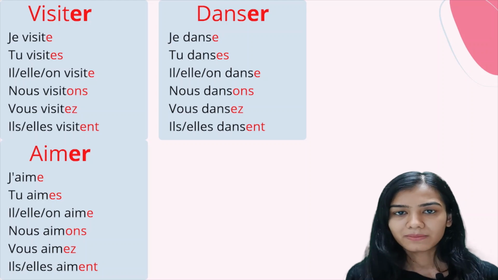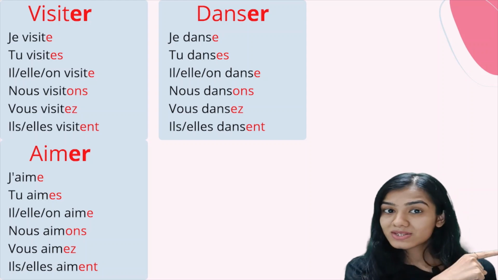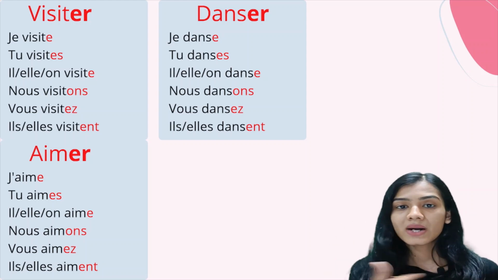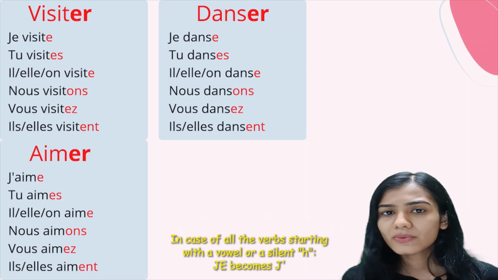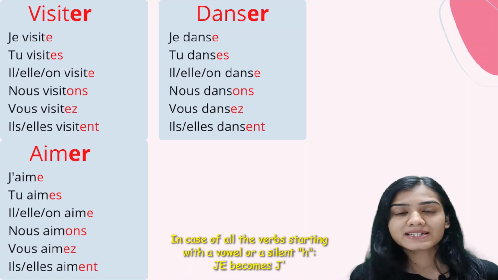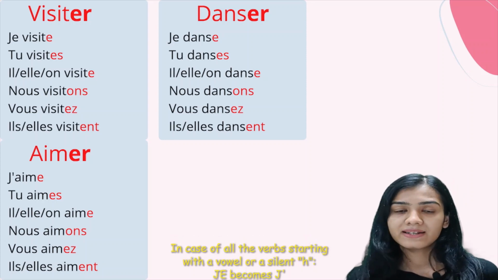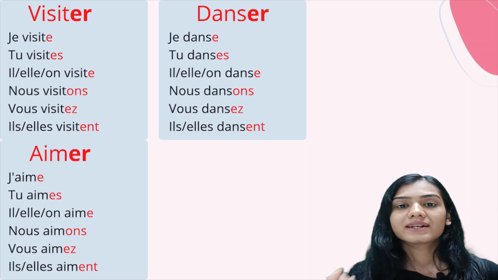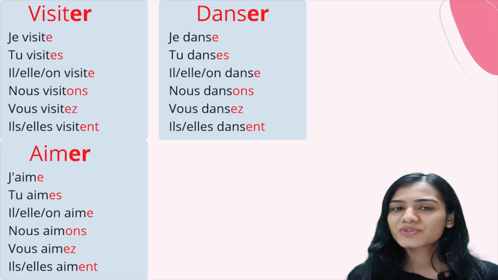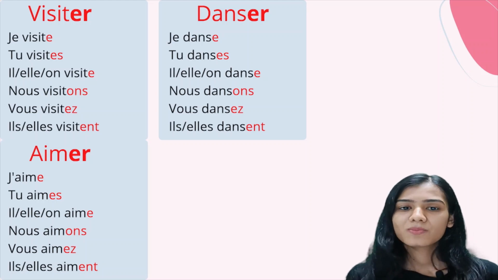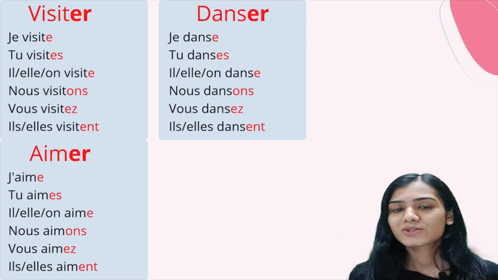Now, what does this mean? It is I am visiting, you are visiting, he is visiting, she is visiting, we are visiting, you are visiting, and they are visiting. Another question can be, if I'm saying I am visiting, where is this am thing? Or if I'm saying I am dancing in English, but over here in French, I'm just writing je danse. Where is this am thing? In French, we are not going to use these helping verbs. So if you're trying to translate directly from English to French, please stop doing it. It's not how it is in French.